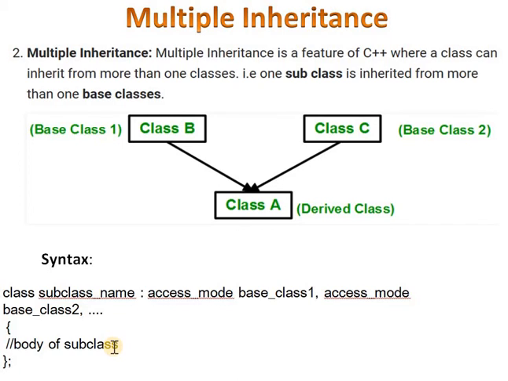In multiple inheritance, the base classes are separated by a comma, and the access mode must be specified for every base class. This is multiple inheritance.